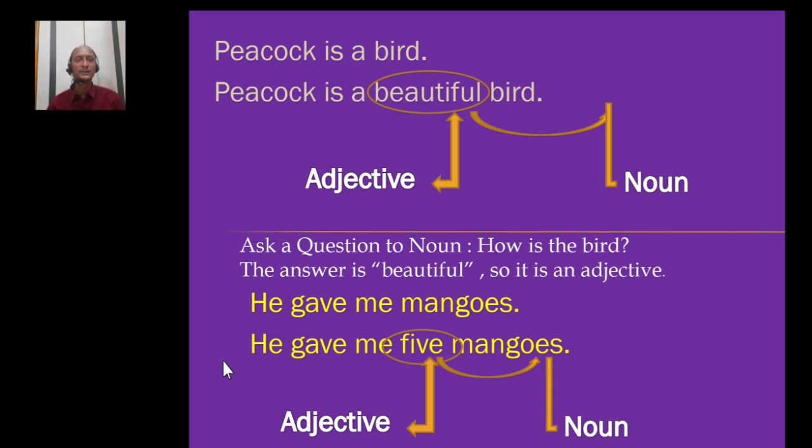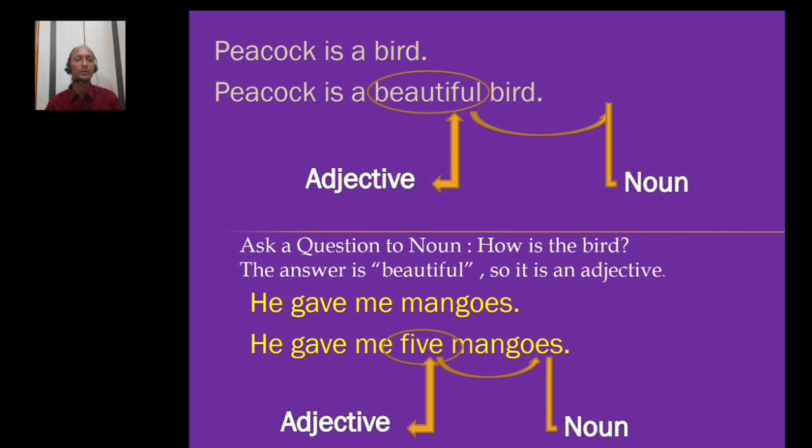Peacock is a bird. It is a plain sentence. Peacock is a beautiful bird. You put a question to the noun, that is bird. What kind of bird is it? It is beautiful. The answer is beautiful. Beautiful is considered an adjective. Ask a question to the noun, how is the bird, or what kind of bird is it? So the answer is beautiful. So beautiful is considered an adjective.